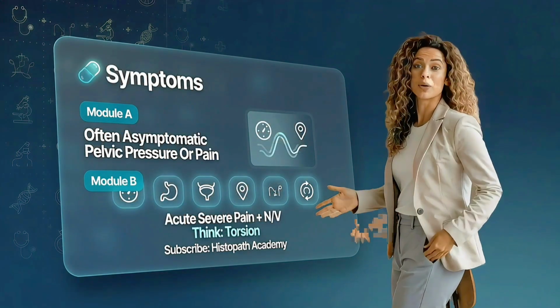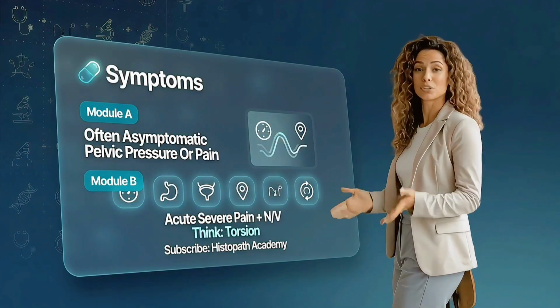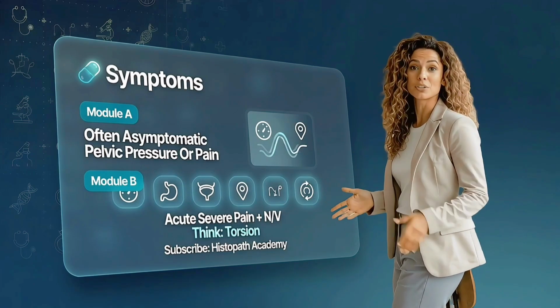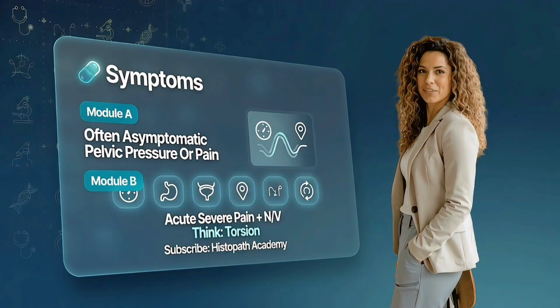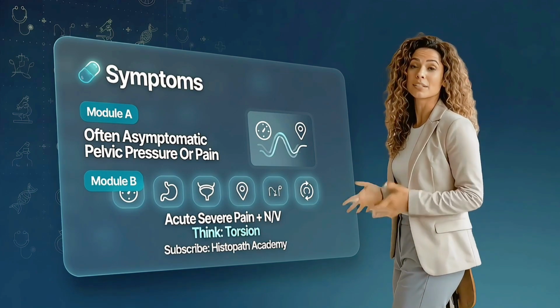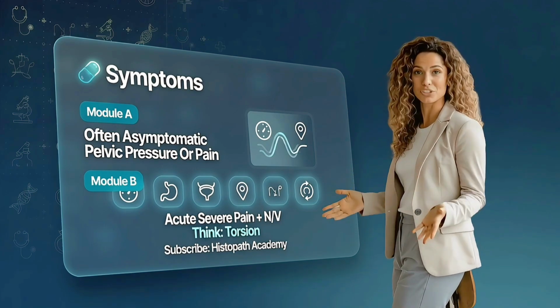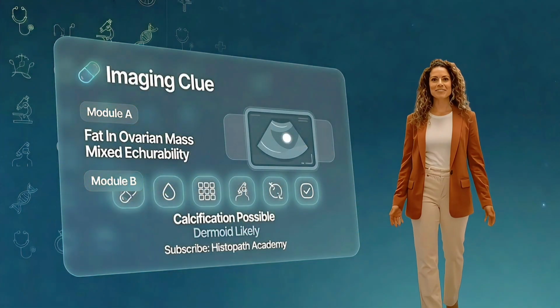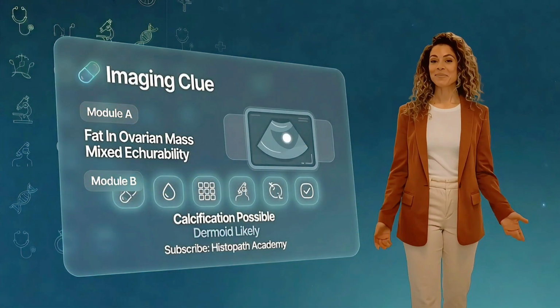Symptoms range from none at all to pelvic pressure, bloating, or urinary frequency. The presentation that should immediately change your urgency is sudden, severe unilateral pelvic pain, often with nausea or vomiting. Torsion until proven otherwise. On imaging, the key clue is fat within an ovarian mass.